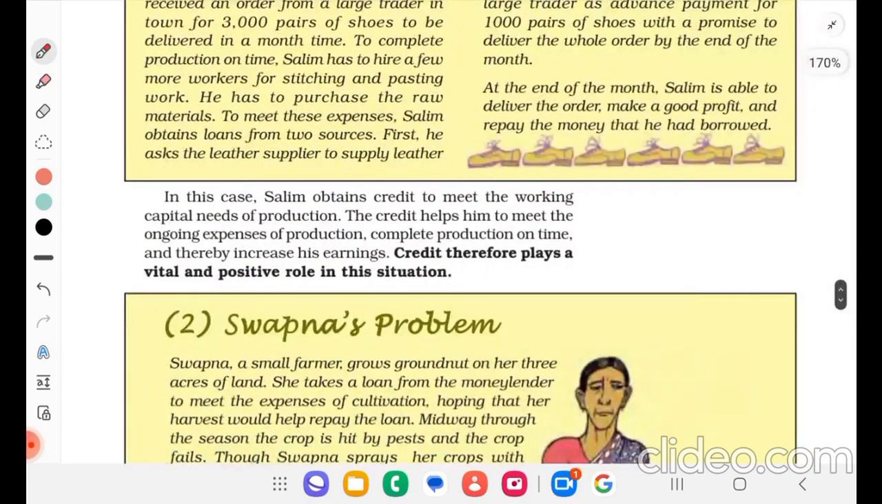In this case, Salim obtained credit to meet the working capital needs of production. The credit helps him to meet the ongoing expenses of production, complete the production on time and thereby increase his earnings. Credit therefore plays a vital and positive role in this situation.